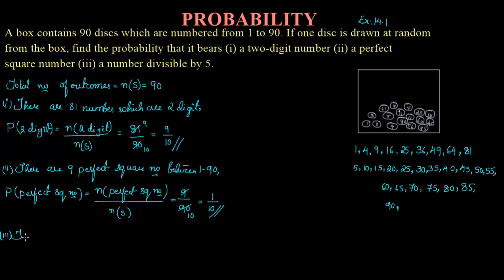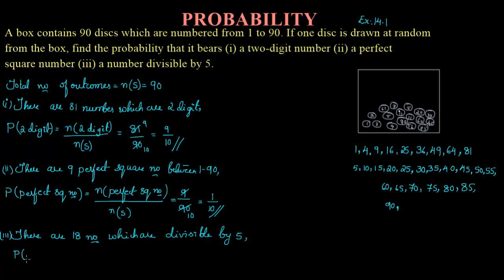So there are 18 numbers which are divisible by 5.